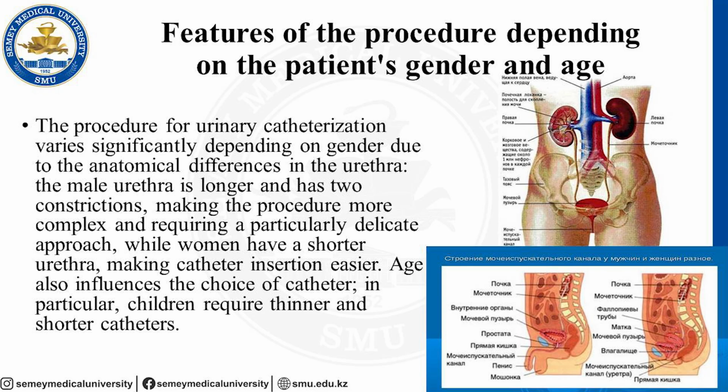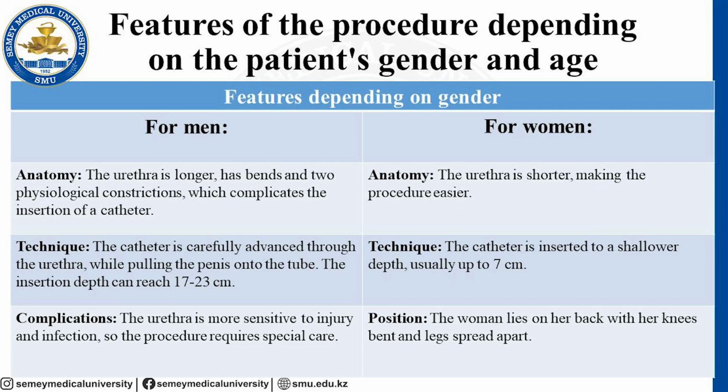In men, the urethra is longer and has two constrictions, making the procedure more complex and requiring a particularly delicate approach, while women have a shorter urethra, making catheter insertion easier. Age also influences the choice of catheter. In particular, children require thinner and shorter catheters.